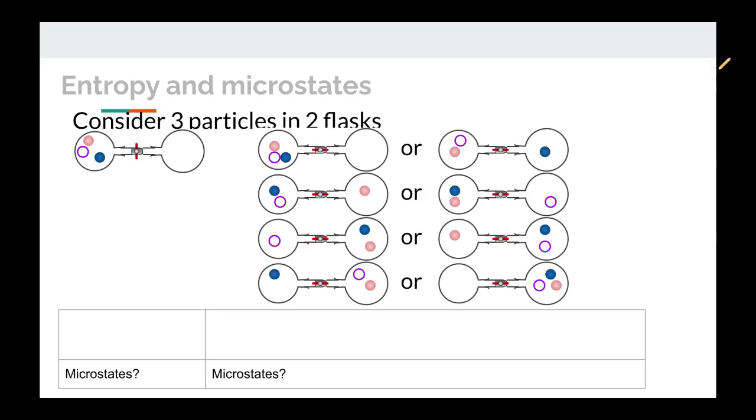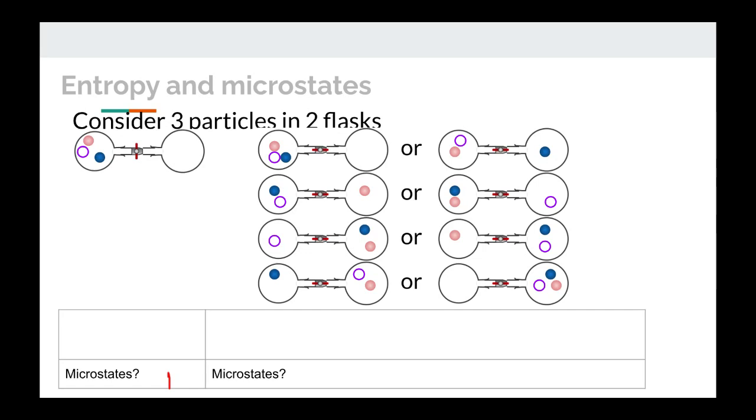What if we have three particles in two flasks? Before we open the valve, of course, there's one microstate. Afterwards, we could have all three still in the left. We could have pink and purple in the left and blue in the right. We could have pink on the right and blue and purple on the left. We could have blue and pink on the left and purple only on the right. We could have purple only on the left, blue and pink on the right. We could have pink only on the left, blue and purple on the right.